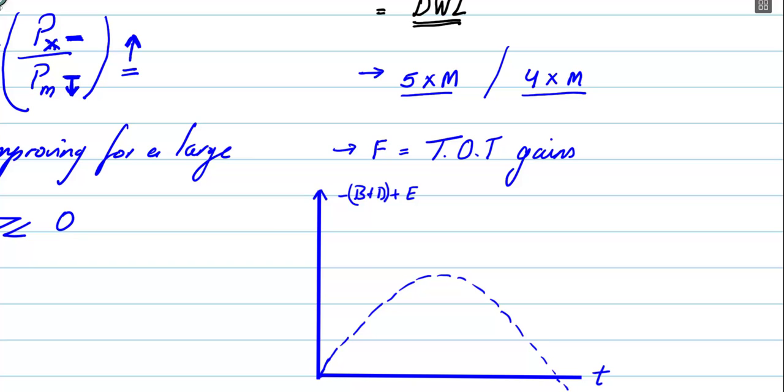And this point at which you maximize welfare is generally referred to as the optimum tariff.